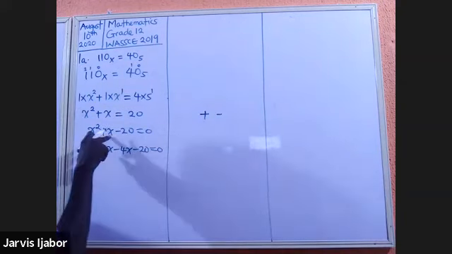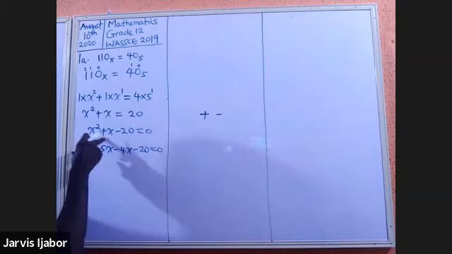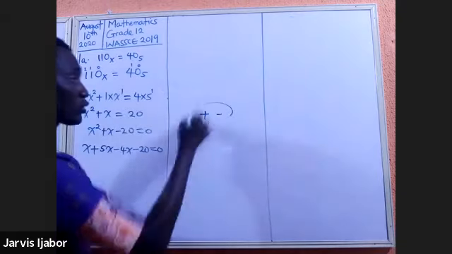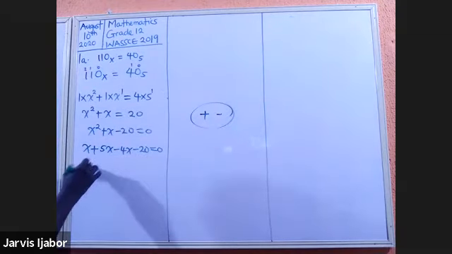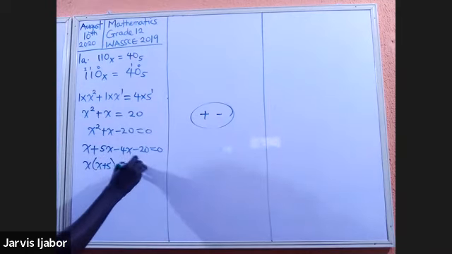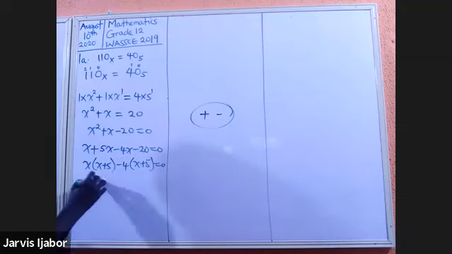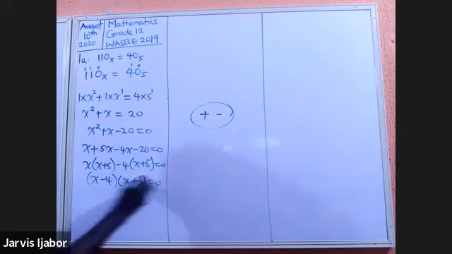But the negative has to be smaller because the middle term is positive. So with that understanding, my choice was this. And that will be x into x plus 5 minus 4 into x plus 5 equal to 0. And x minus 4 will now go into x plus 5 equal to 0. So x will be equal to 4 or minus 5.